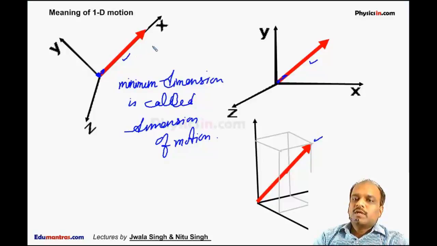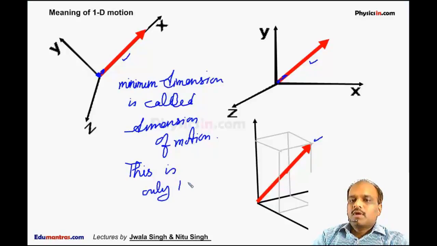So minimum is one-dimensional motion. So this motion is actually one dimension, whether we watch it in this frame or in this frame or in this frame, it is always one-dimensional motion. In this frame it appears to be three-dimensional, but still it is treated as one-dimensional motion. So straight line motion is always called one-dimensional motion.